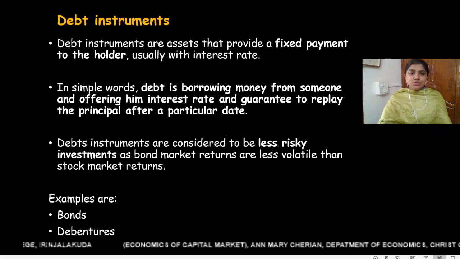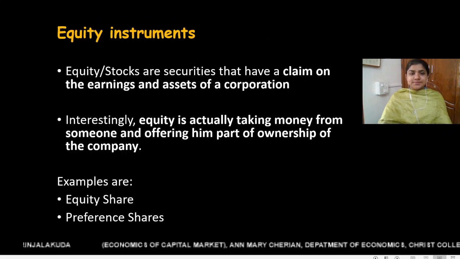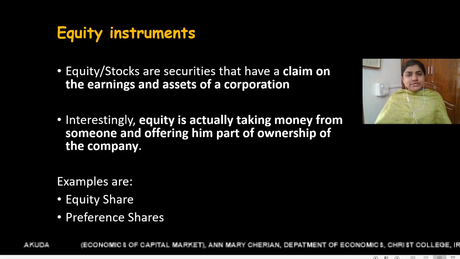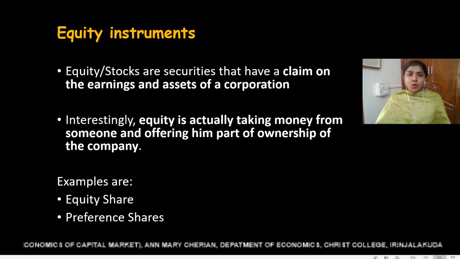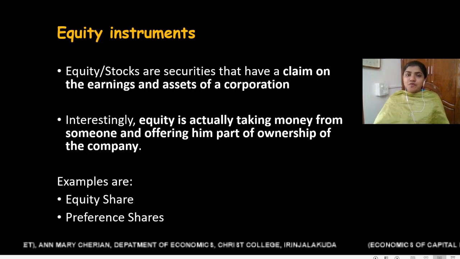Now let us move on to equity instruments. Equity or stocks are securities that have a claim on the earnings and assets of a corporation. So if a person buys an equity share of a company, then that person has a claim on the earnings or profits of the company.